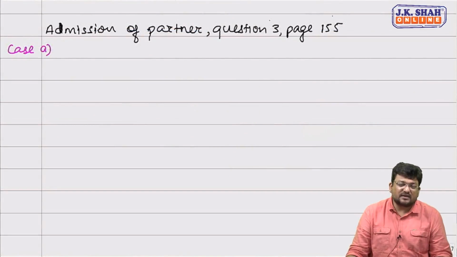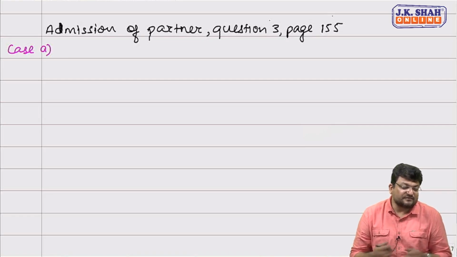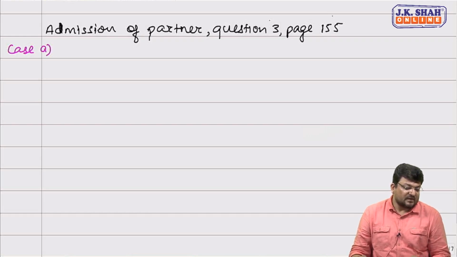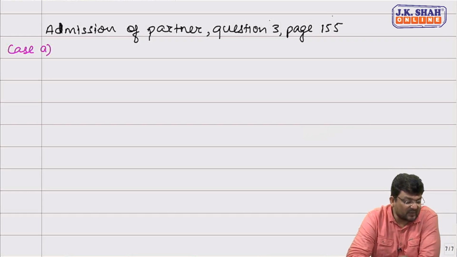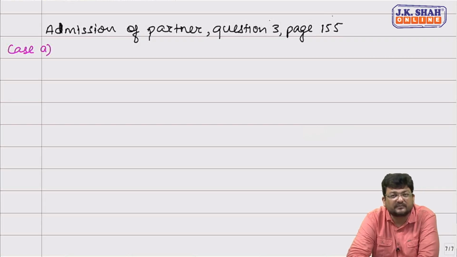Friends, question 3, admission of partner. A, B and C are sharing profits and losses in the ratio 5:3:2. Calculate new profit sharing ratio and sacrificing ratio in each of the following alternate cases. First, C acquires 1/10 share from B.